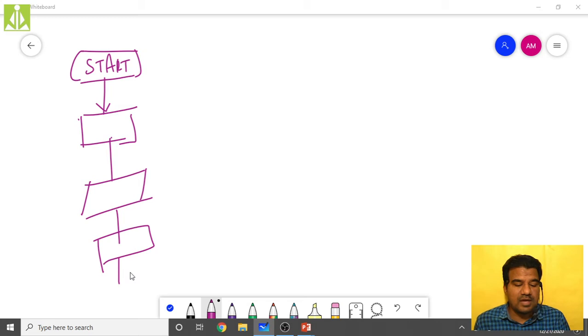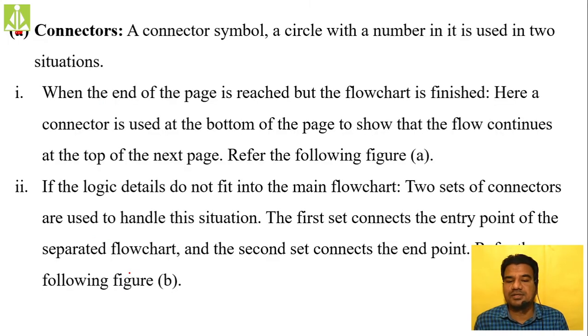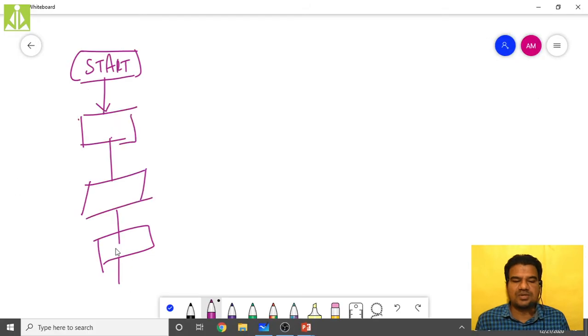Why are we using connectors? They are the connecting points, and they can be used in two different situations. This is my first situation. I have started the designing or drawing of my flow chart, then suddenly I reached the end of the page where continuity is not possible.